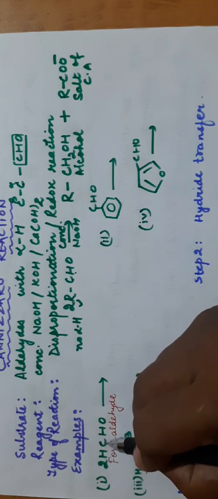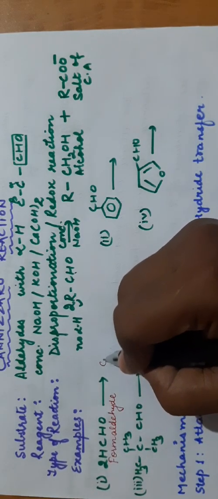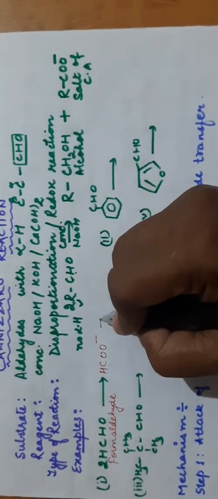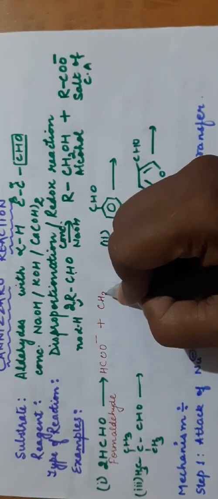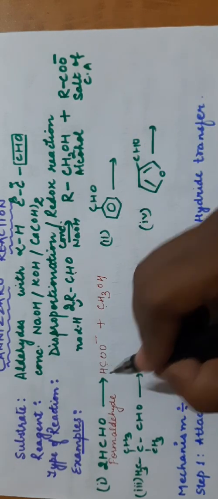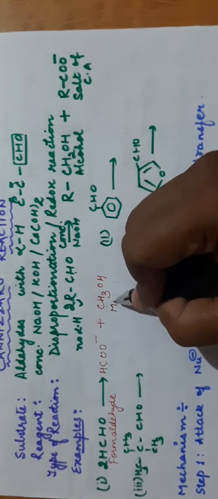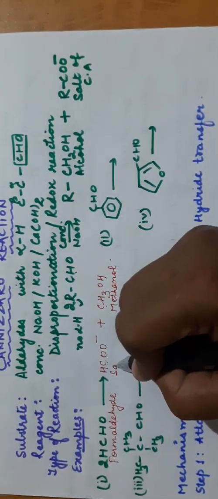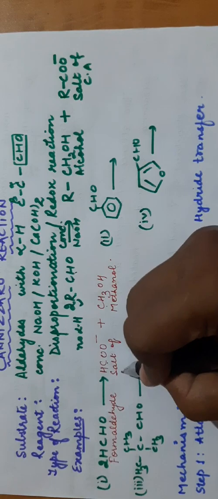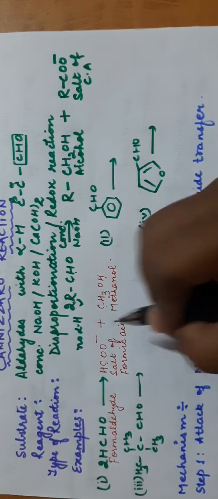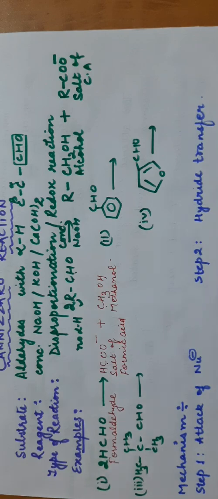So with one carbon here, the oxidized product will be HCOO minus and the reduced product will be CH3OH. There is one carbon here, one carbon here. This is the salt of carboxylic acid, and this is methanol. This is the salt of formic acid. Formic acid is HCOOH. So you will get one salt of carboxylic acid and another one alcohol.